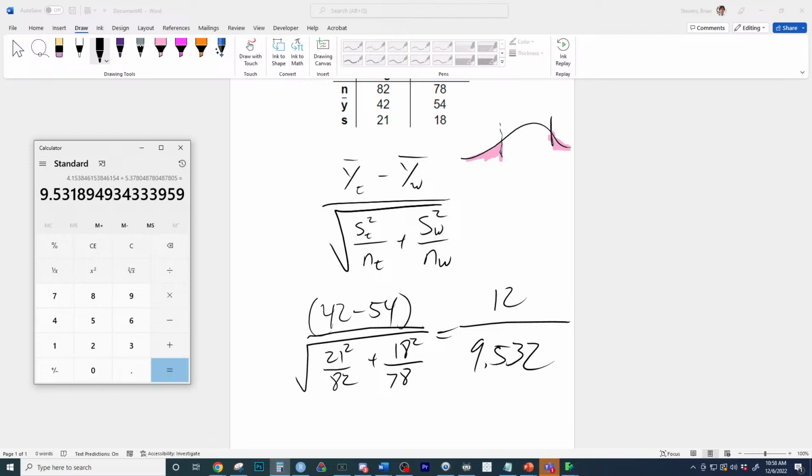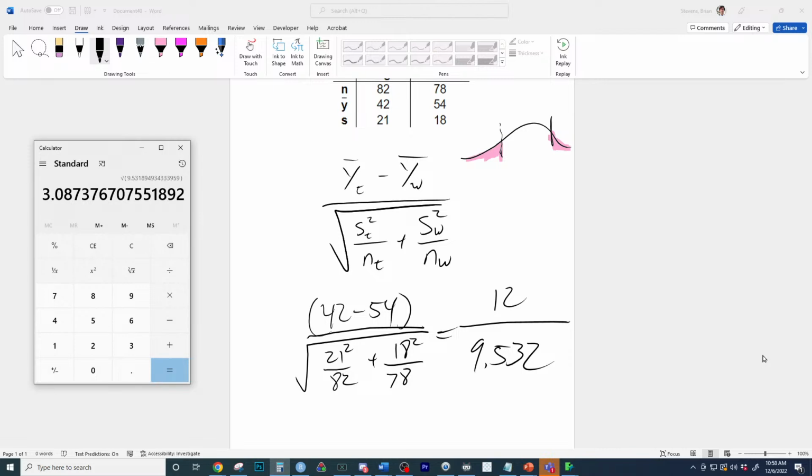Who sees it? 10,000 points in the chat. What did I forget to do? This is taking the difference between two means and standardizing it. So what did I forget to do? This right here is the standard error. Good question. That's the standard error. So it's the difference divided by the standard error. I did divide it, but that 9.53 is not the right number. I didn't square root it.